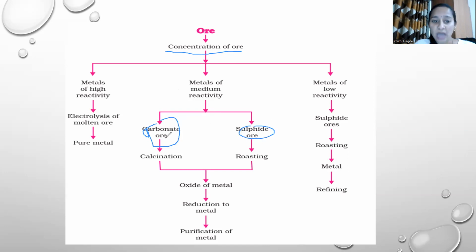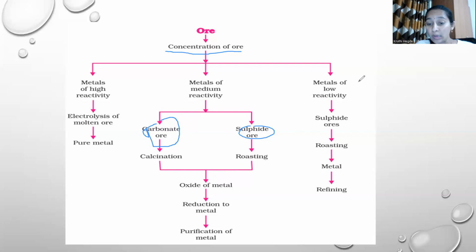If it is carbonate ore, calcination is done. If it is sulfide ore, roasting is done. Which are those calcination and roasting processes? We'll discuss shortly. After the process of calcination and roasting, respectively for carbonate and sulfide ore, the oxide of the metal is obtained. And that oxide is reduced to get the metal, and purification of the metal is done.